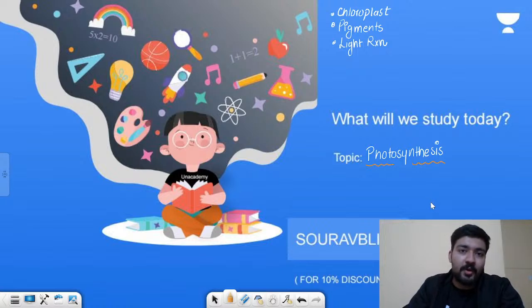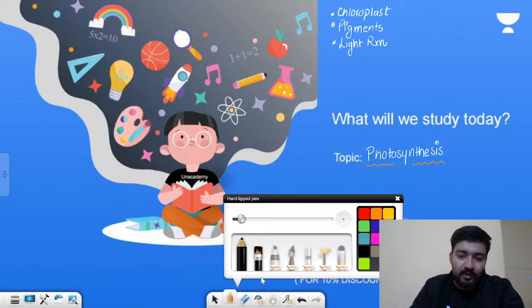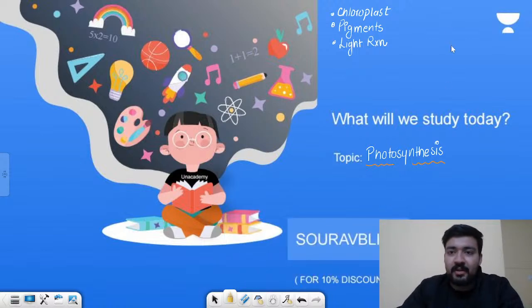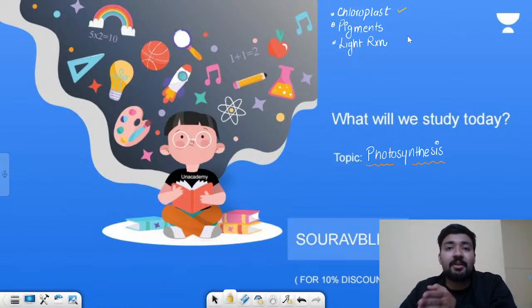So we are going to develop on those basic topics that we have read, and today we are going to discuss these major topics. We will talk about chloroplast. This chloroplast is the special organelle found in plant cells in which the whole mechanism of photosynthesis actually takes place. So we'll talk about the structure of chloroplast, what the different structures are, and what their different functions are which contribute to the overall phenomenon of photosynthesis.